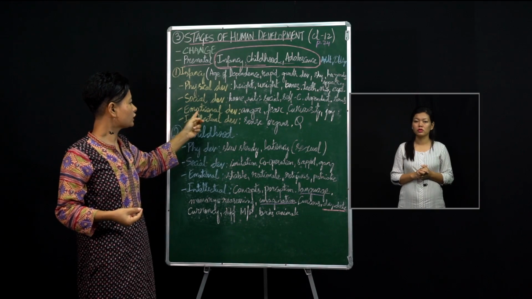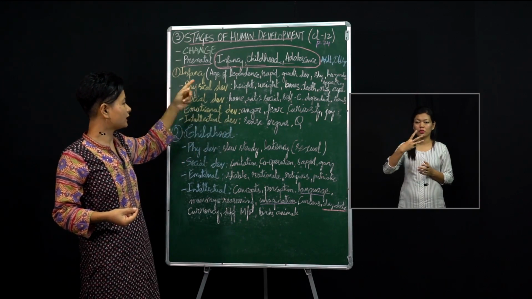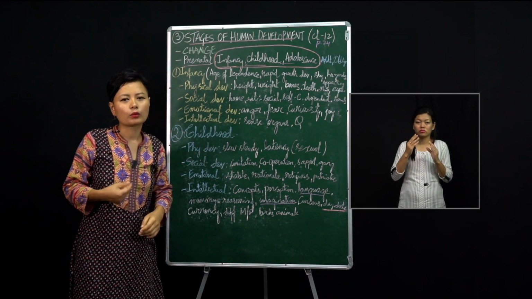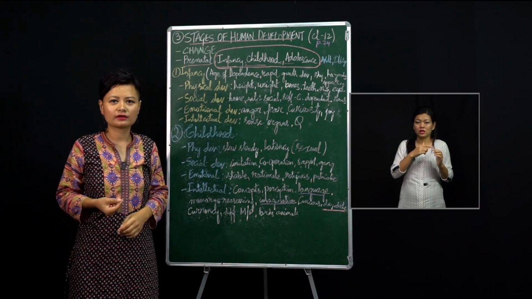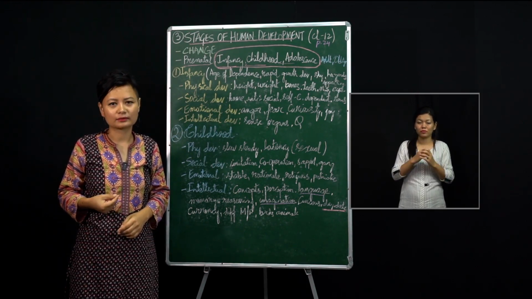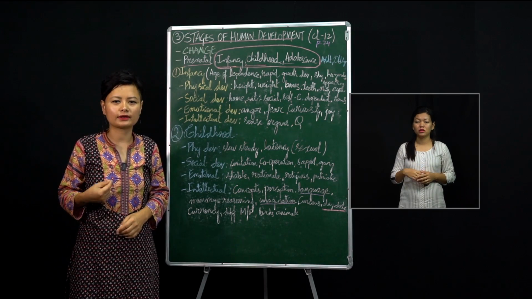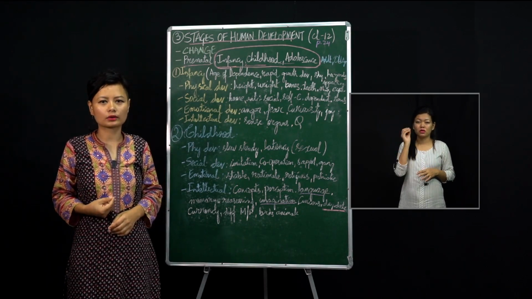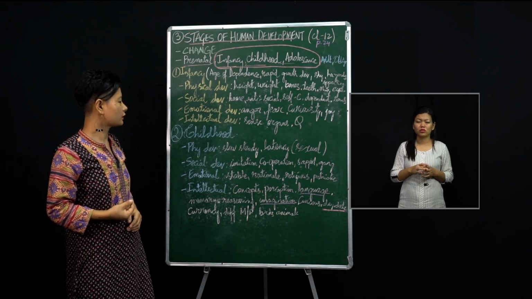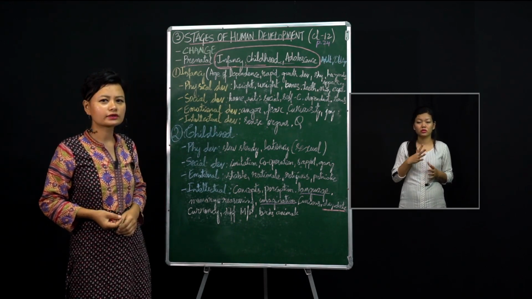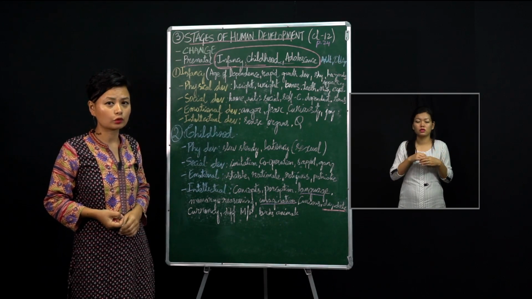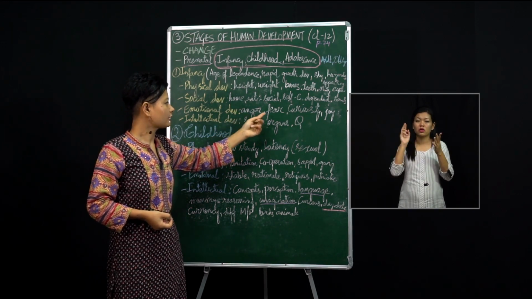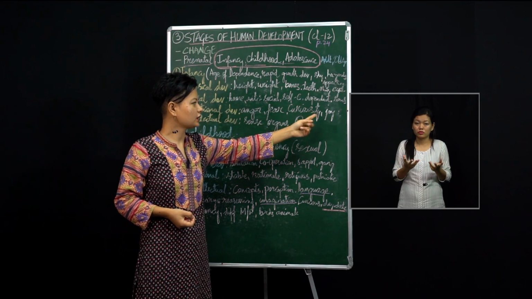When we look into the emotional development of the infant or the baby, what is emotion? Emotion is to do with our feelings, right? Sometimes we feel angry, sometimes we feel happy, sometimes we feel sad, right? So all those are our emotions. So here, some of the emotional development that takes place in a small baby are anger, fear, curiosity, joy.